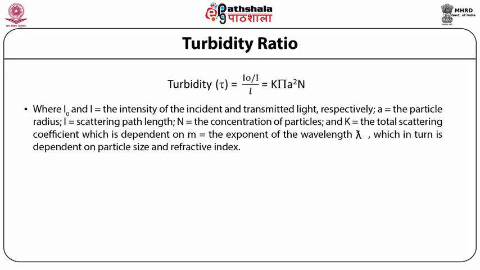A is the particle radius, L is the scattering path length, N is the concentration of particles, and K is